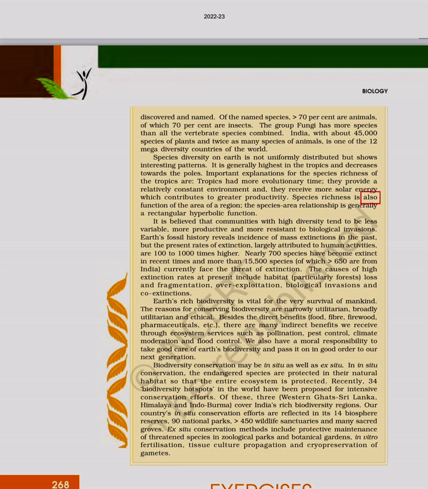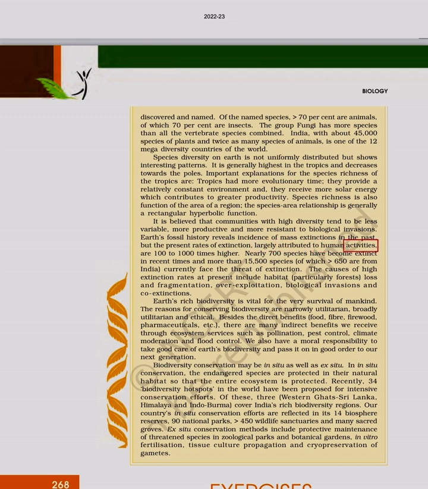Species richness is also a function of the area of a region. The species-area relationship is generally a rectangular hyperbolic function. It is believed that communities with high diversity tend to be less variable, more productive and more resistant to biological invasions. Earth's fossil history reveals incidents of mass extinctions in the past, but the present rates of extinction, largely attributed